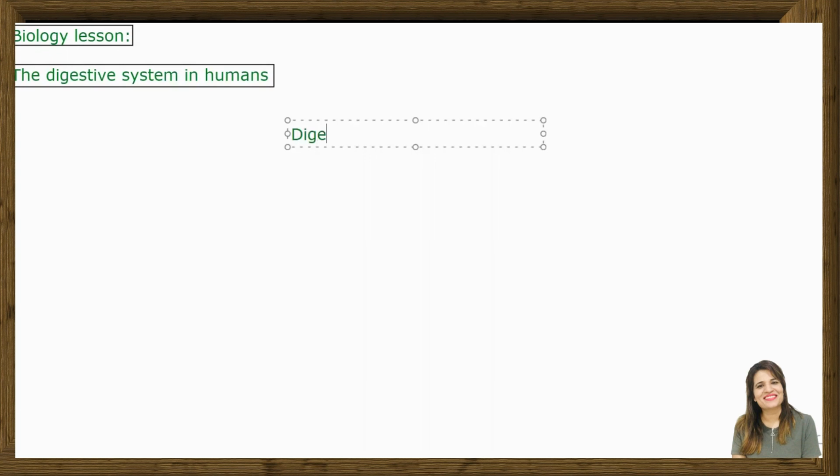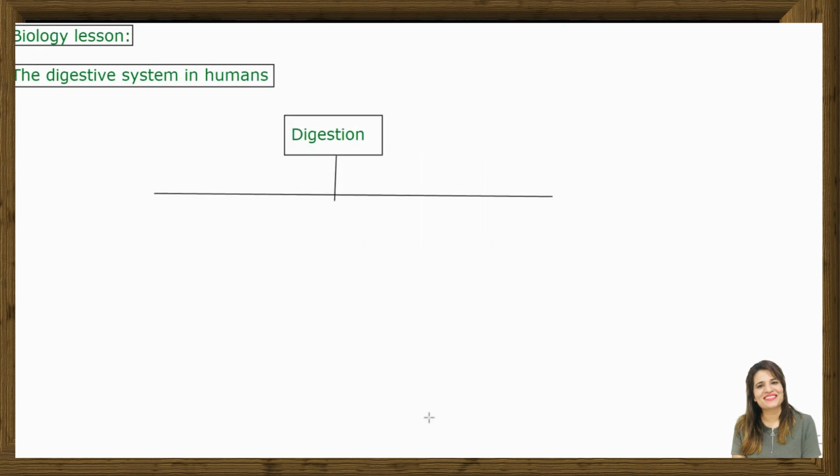There are basically two types of digestion. When I'm talking about digestion, there are two types. What are those two types?